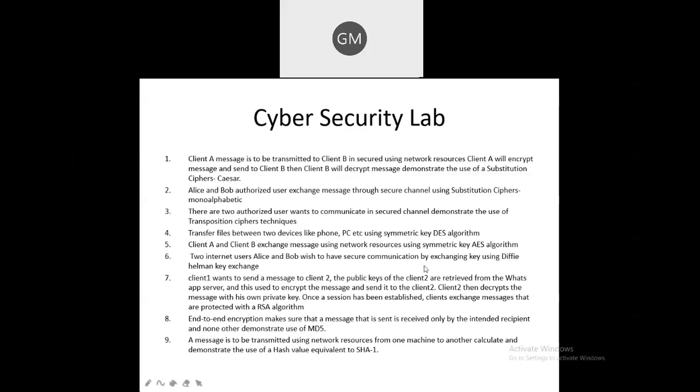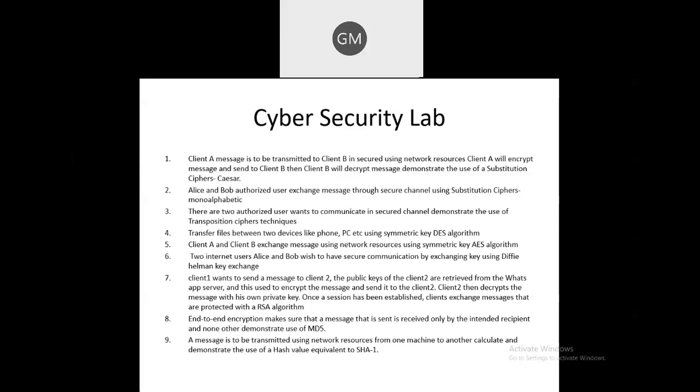Next is Diffie-Hellman key exchange. As I told you, the next unit is on public key cryptography. So how the Diffie-Hellman key exchange algorithm gets implemented, we are going to learn in this sixth assignment. In the seventh assignment, you have the RSA algorithm implementation.